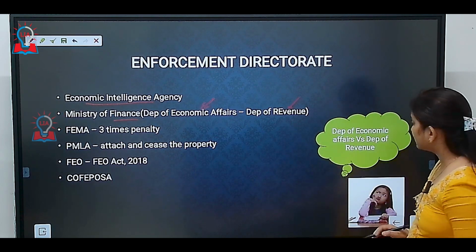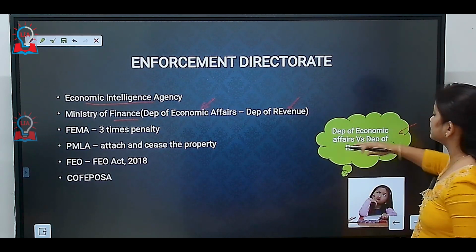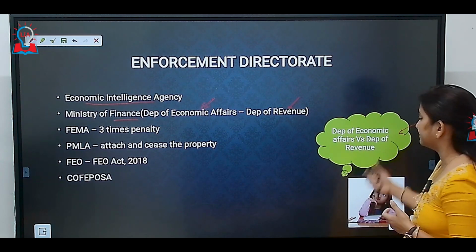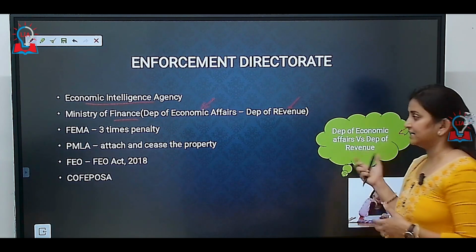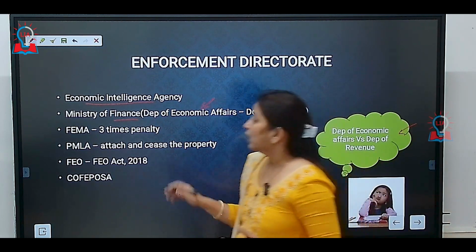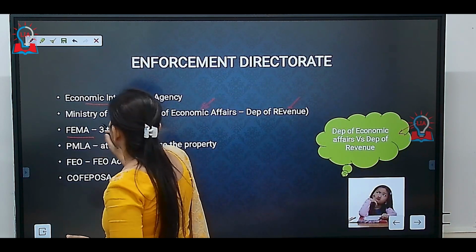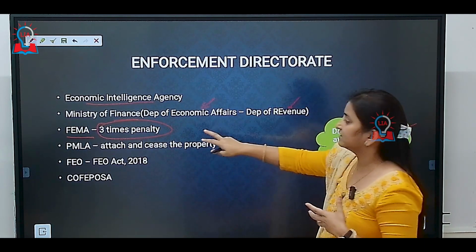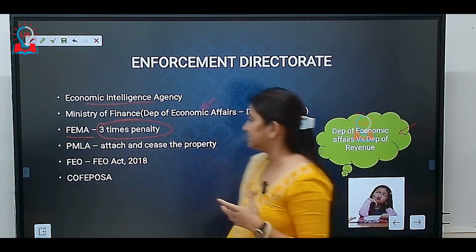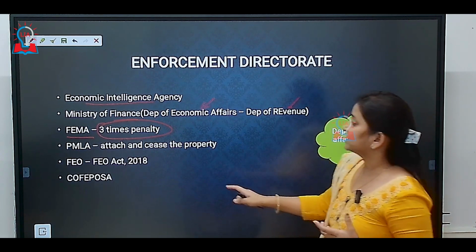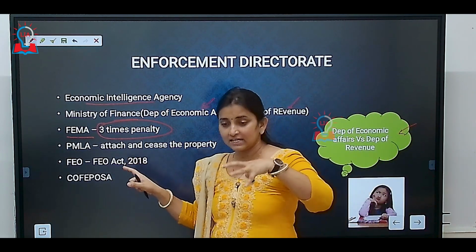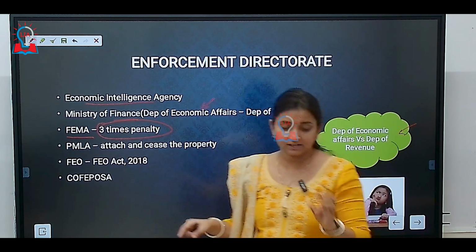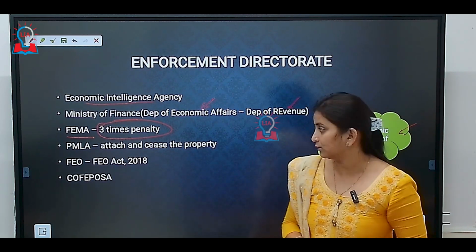Now my question is, do you know the difference between the task of the Department of Economic Affairs versus the Department of Revenue? If you know, please let us know in the comment box. Also, under FEMA, the Foreign Exchange Management Act, the Enforcement Directorate has the power to impose a penalty three times of whatever FEMA says.